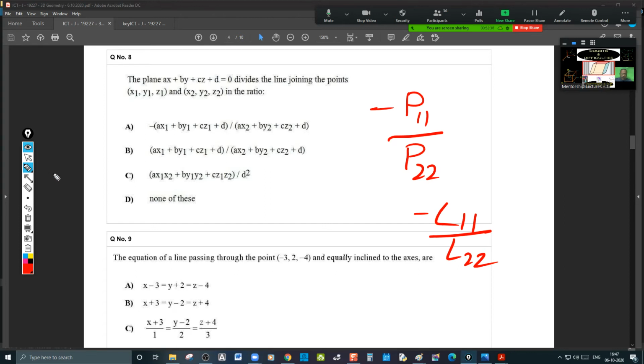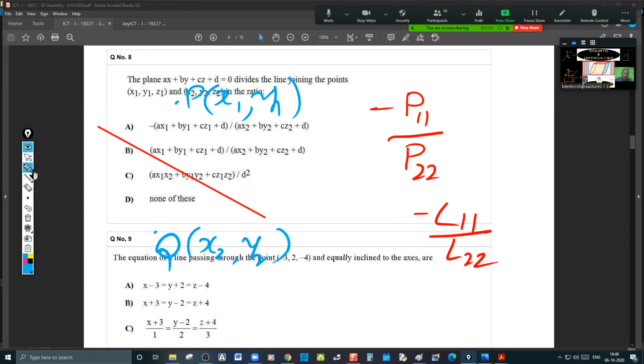What does it mean? I'll make it for the line so that you will understand for the plane. A line is there and 2 points are there. One point is P (x1, y1), second point is Q (x2, y2). If you join these 2 points, these two lines may intersect or may not intersect.